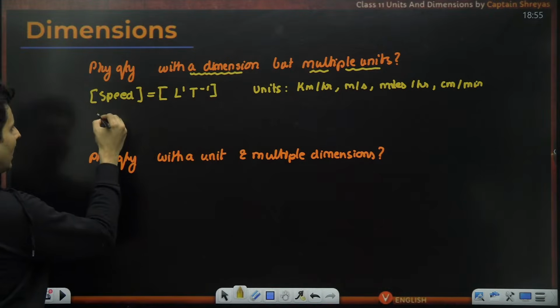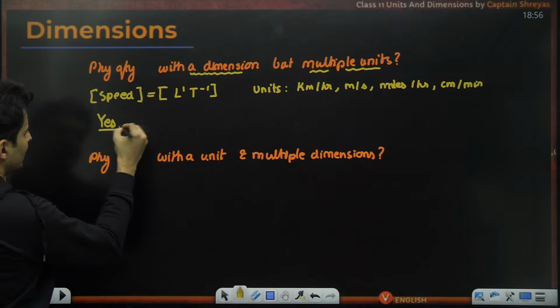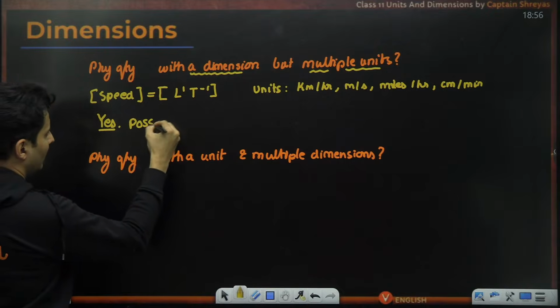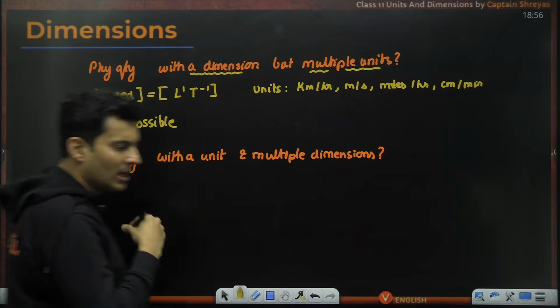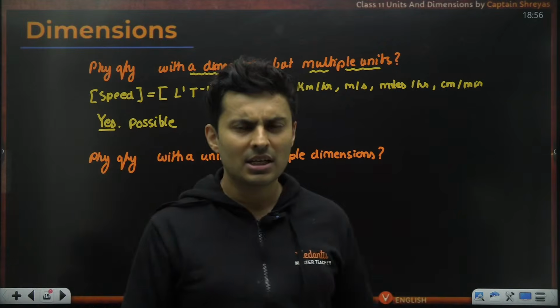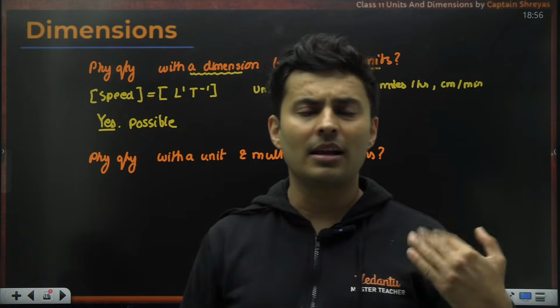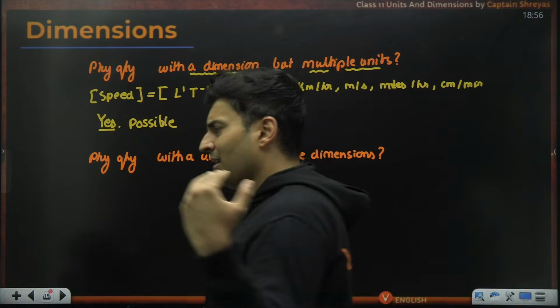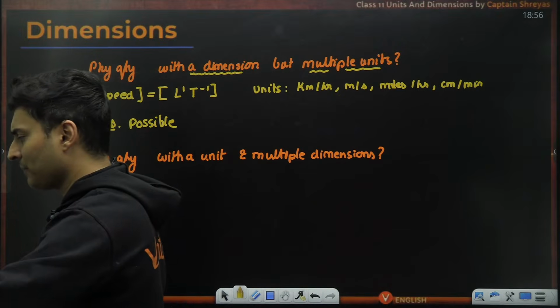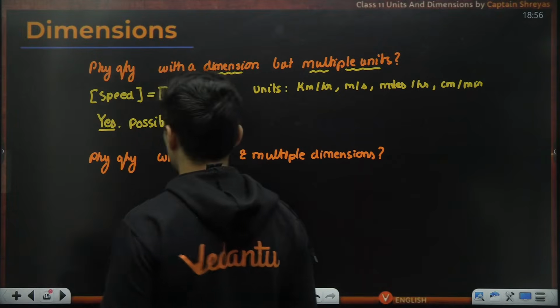Yes, it is possible. In fact, almost every physical quantity has multiple units. Like force, I can measure it in newtons, in dynes, in pound-force units also. So one is definitely possible.